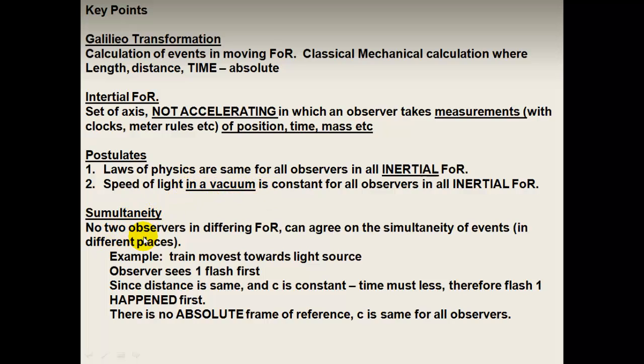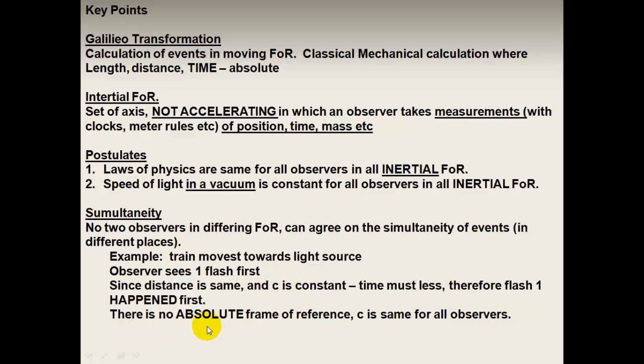Simultaneity: no two observers in differing frames of reference can agree on the simultaneity of events in different places. For example, the train moves towards the light source. The observer sees one flash first, and since the distance is the same and c is constant, the time must be less, therefore flash 1 must have happened first.